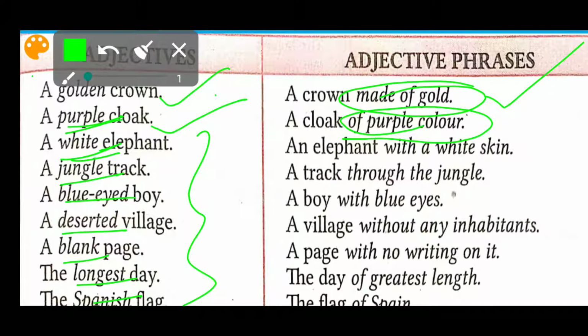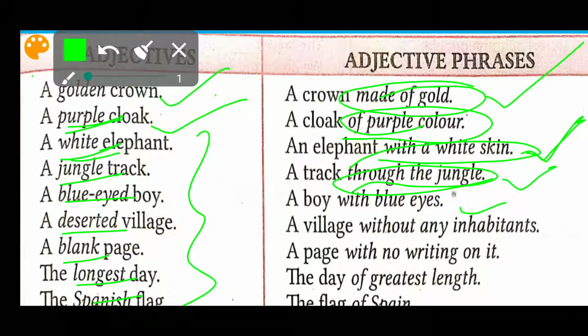An elephant with white skin, again with white skin is a phrase here. Track through the jungle is a phrase here. With blue eyes, without any inhabitant, with no writing on it, of greatest strength. You can see here all the adjectives have been changed into adjective phrases.